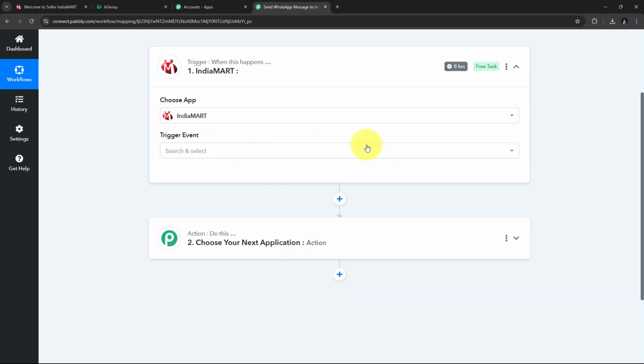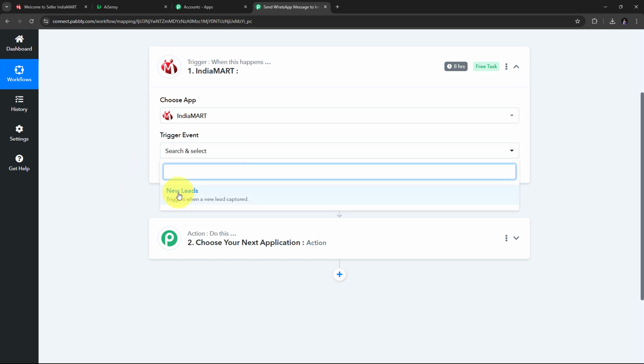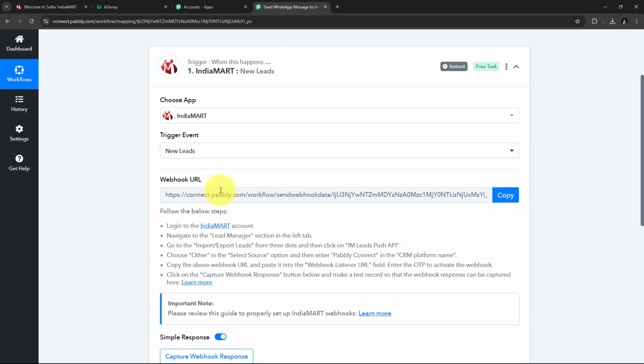And I have to give my trigger event. So I'm going to open this tab, and new leads is going to be my trigger event. So I'm going to select this. And now I need to connect IndiaMART with Pabbly Connect in my workflow, and for that I need to use this webhook URL. This webhook URL is going to work as a bridge between IndiaMART and Pabbly Connect.